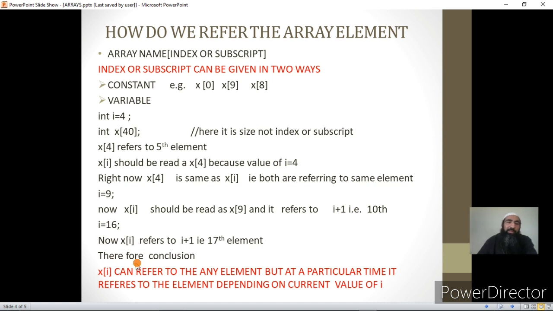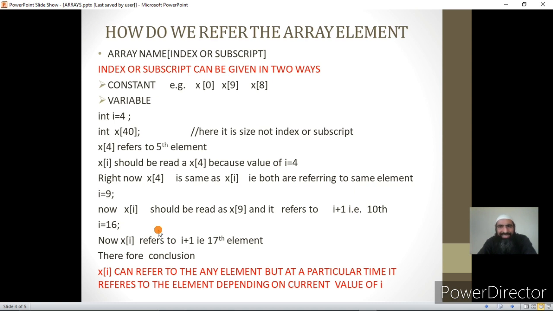Therefore, we can make an important conclusion that if I am referring to the element through a variable, then whatever is the current value of the variable, that element number plus 1 will be referred to at that time. That is, the meaning of x of I will change from time to time depending upon the changes that are occurring in the variable I.